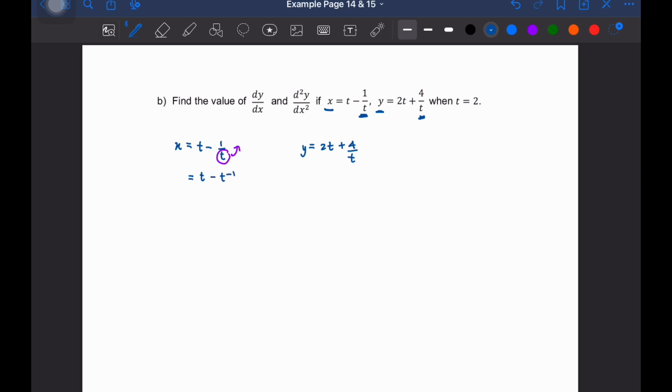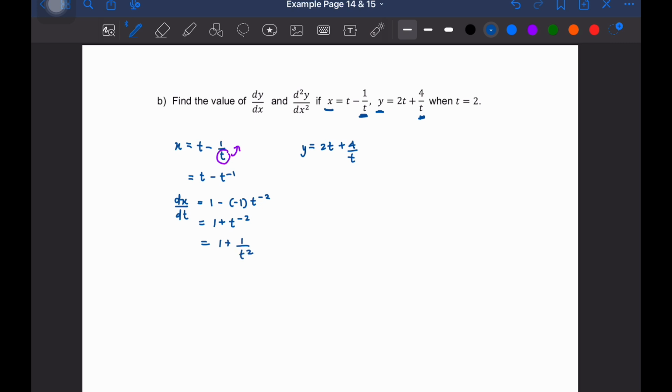Now differentiate, the subject will be dx/dt. Differentiate t, we get 1. Then differentiate t to the power of negative 1, you will get negative 1 to the front. So negative 1 and then t to the power of negative 2. Simplify this, we will get 1 plus t to the power of negative 2. And t to the power of negative 2 is actually 1 plus 1 over t squared.